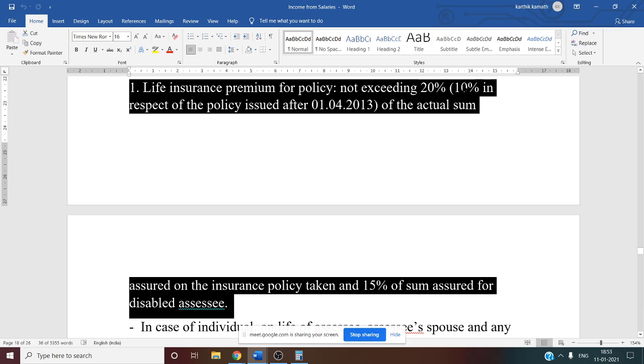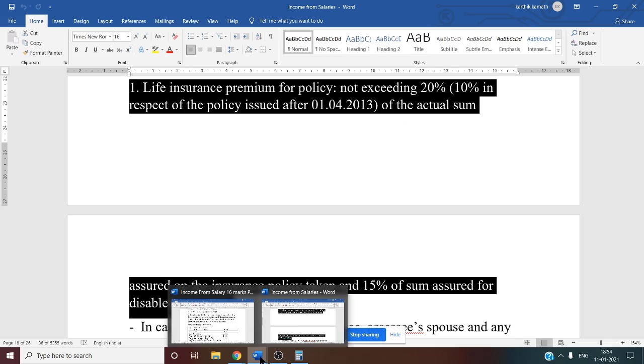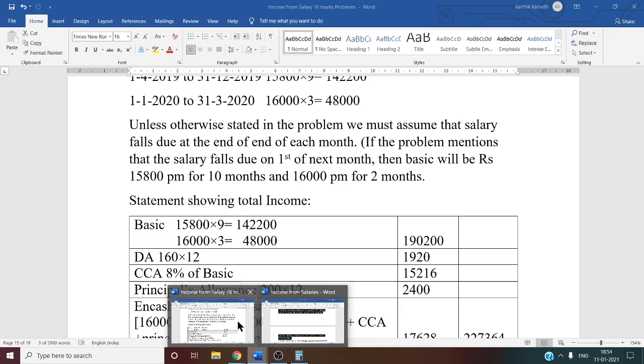In all other cases, that means after 1/4/2013, for example 2014, 15, 16, if the policy is taken afterwards, then you have to take 10% of the sum assured. See this in the bracket, they have given 10% in respect of the policy taken after 1/4/2013 of the actual sum assured, and 15% of the sum assured for the disabled. So now we have to take 10% of the sum assured.